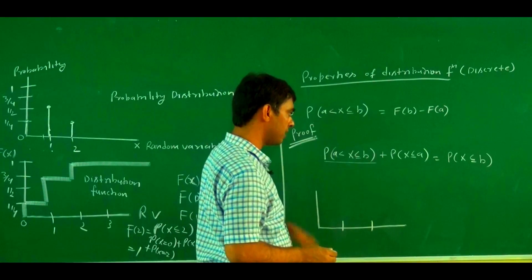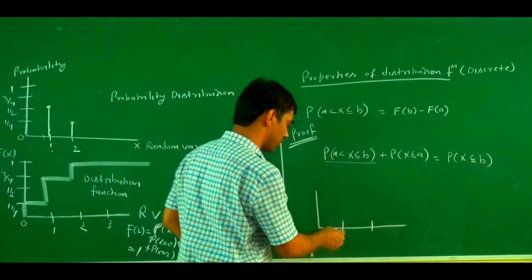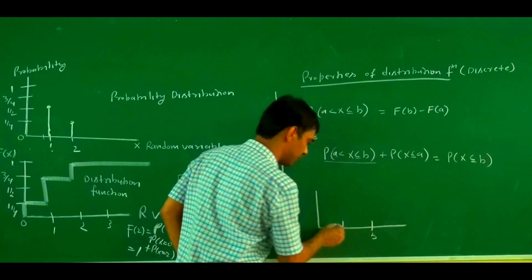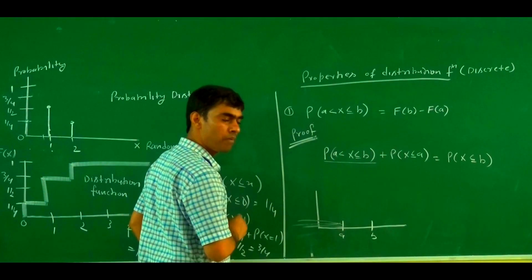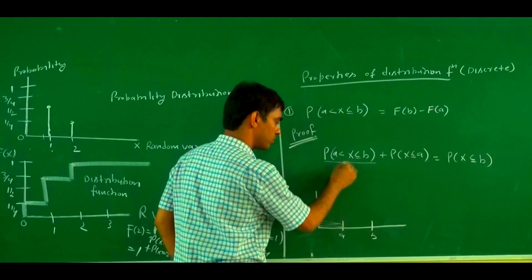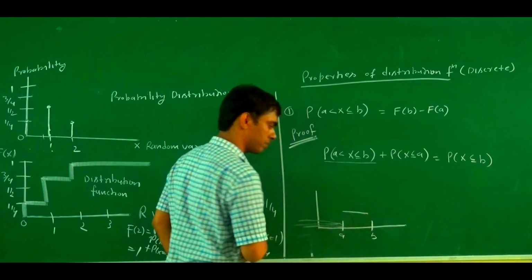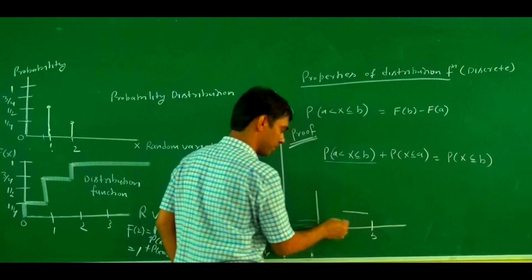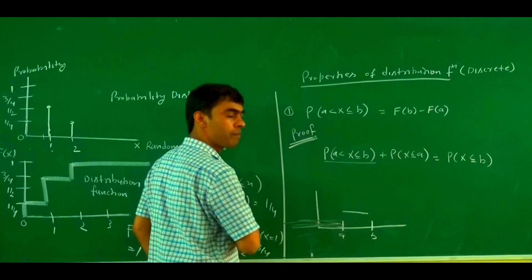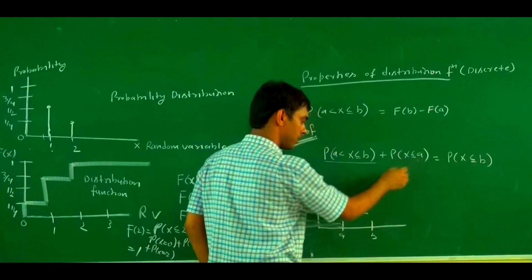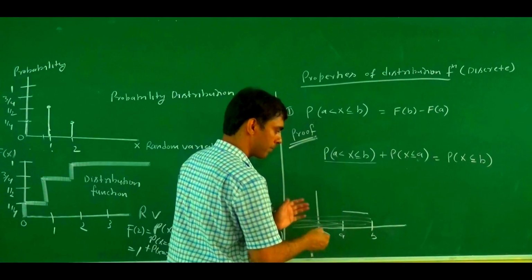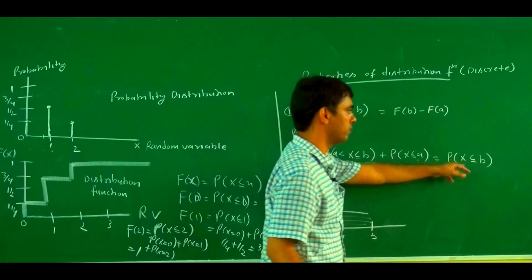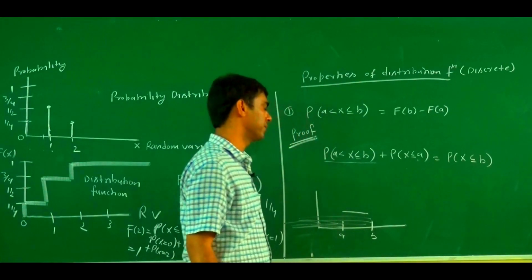And if we add the probability of x less or equal to a, this portion, then it equals the probability of x less or equal to b.